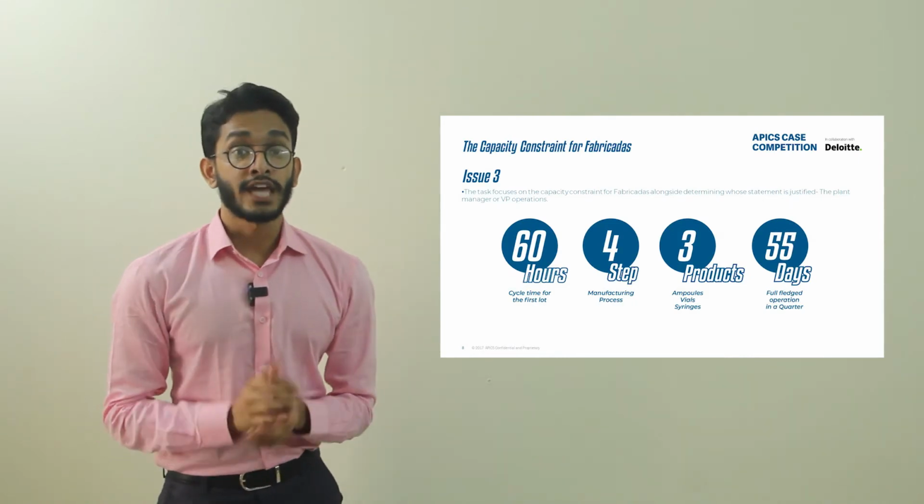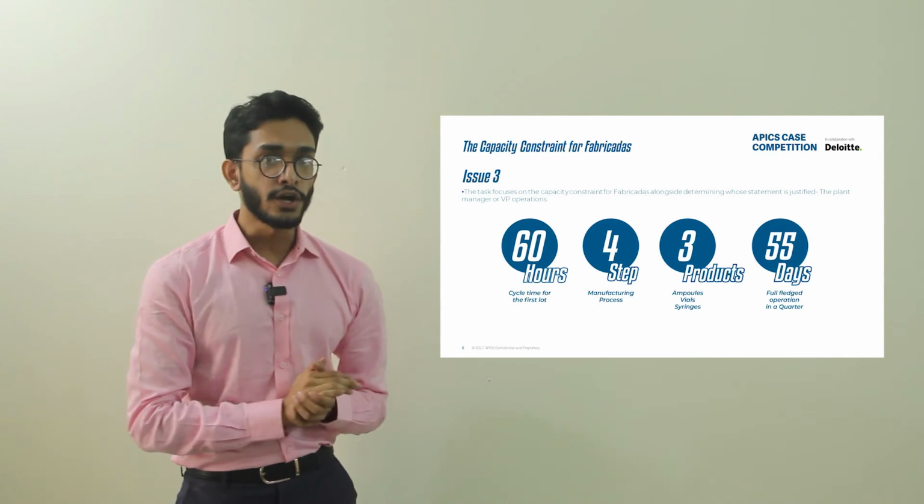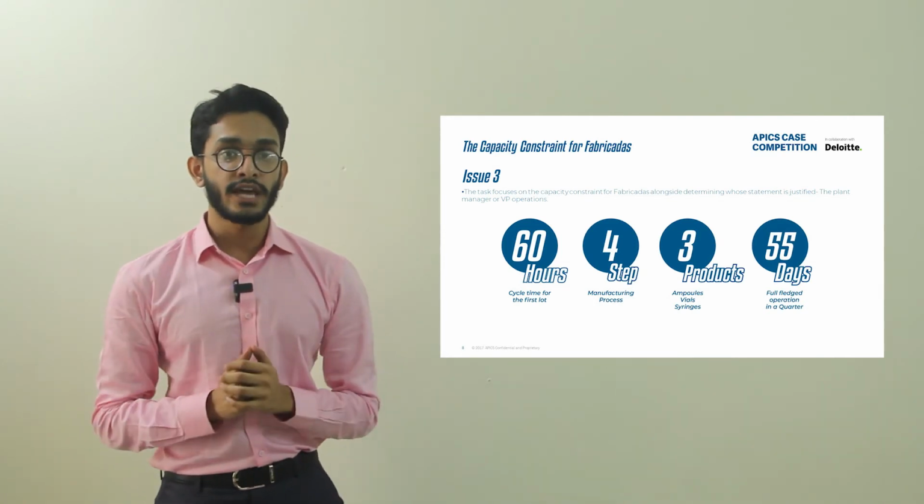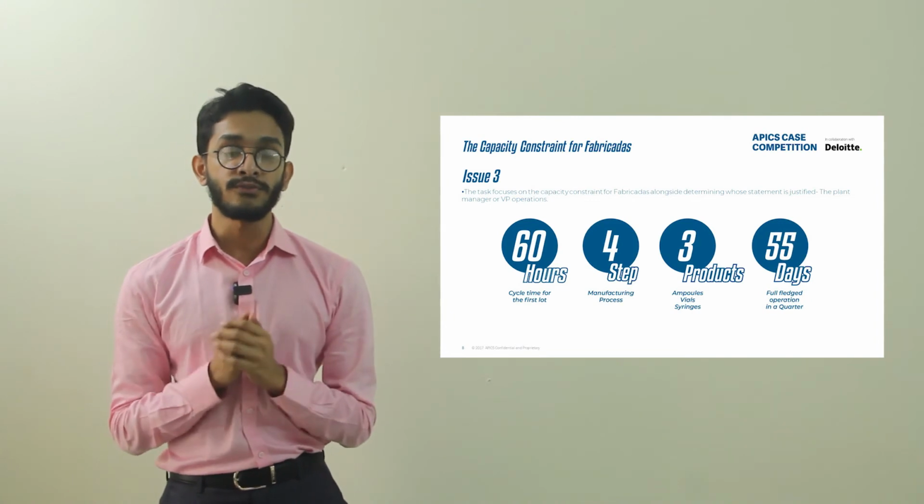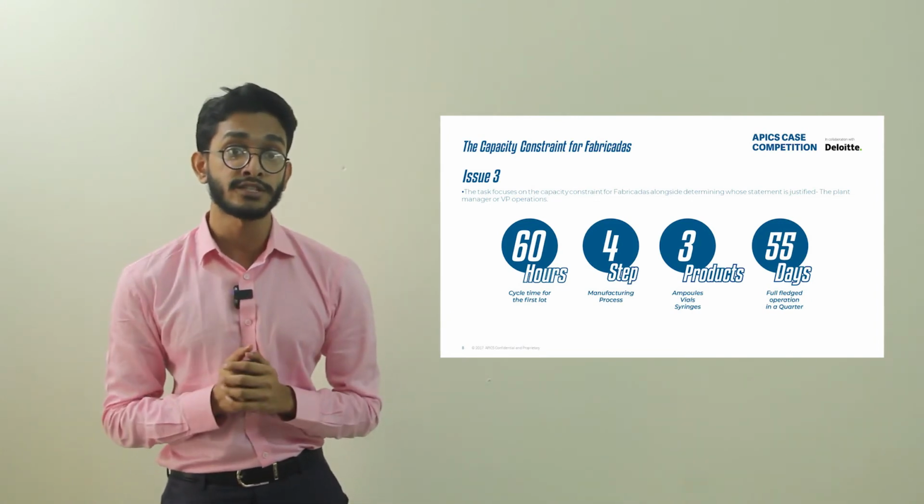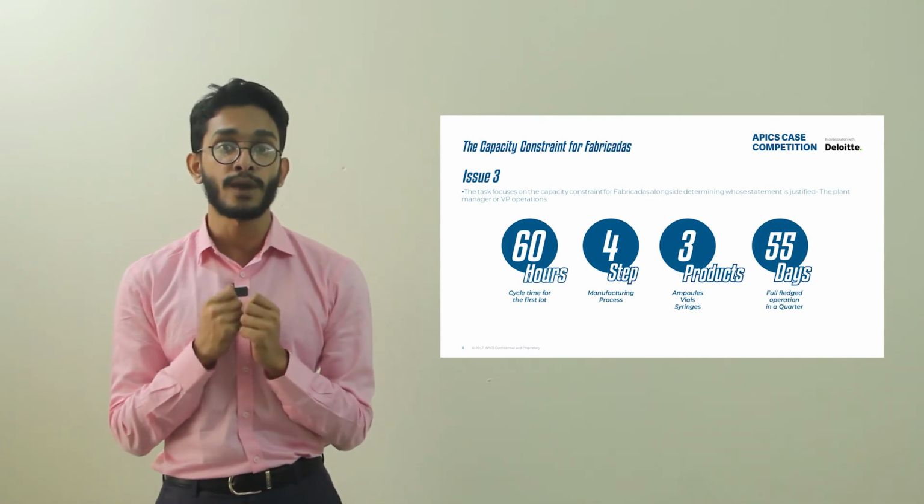The third task focuses on the capacity constraints for Fabricatas, alongside determining whose statement is justified, the plant manager or the VP operations. We analyzed the given data, and here's our findings. On average, we saw that the mean cycle time for the products is roughly 60 hours. However, looking into the 4-step manufacturing process of all 3 products, we came to understand that the cycle time is only for the primary cycle.